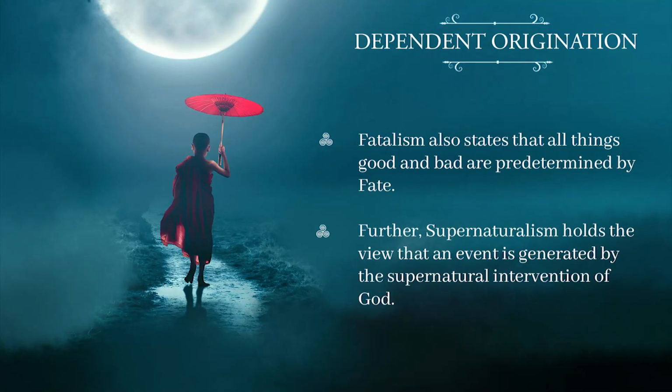Now, so far as fatalism is concerned, fatalism believes that all things, good and bad, are predetermined by fate. It is totally dependent on our destiny, and cause has nothing to do with it. Further, supernaturalism holds the view that an event is caused by the supernatural intervention of God. Supernaturalism believes in the existence of God, and always states that whatever happens is the will of God.